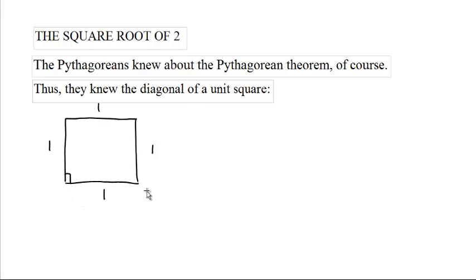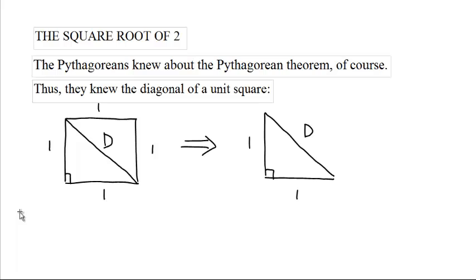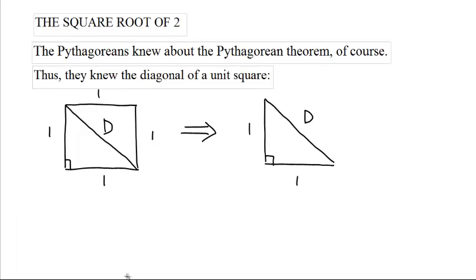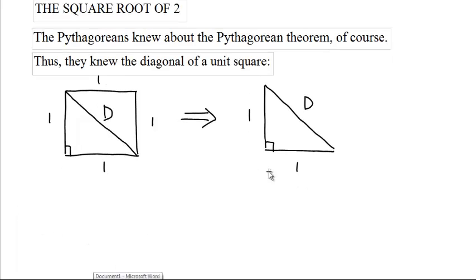Here's a square, a 1 by 1 by 1 by 1 square. It's a unit square, and it has a diagonal called d. Now, if you pull out of this the right triangle, you can use the Pythagorean theorem on it and say 1 squared plus 1 squared equals d squared.